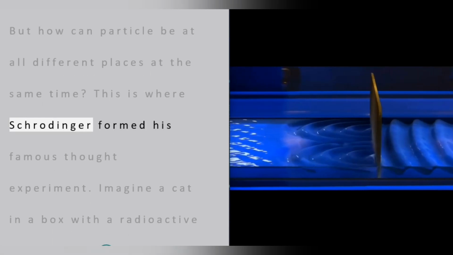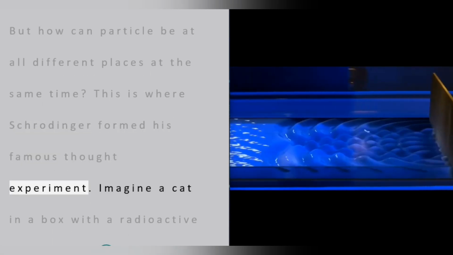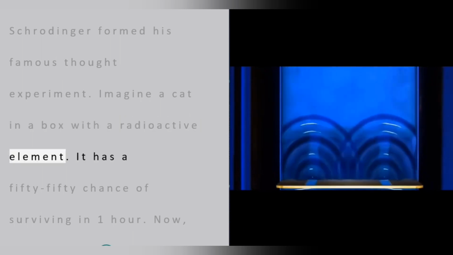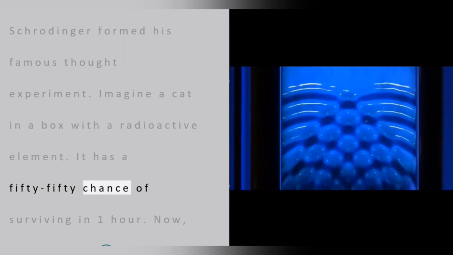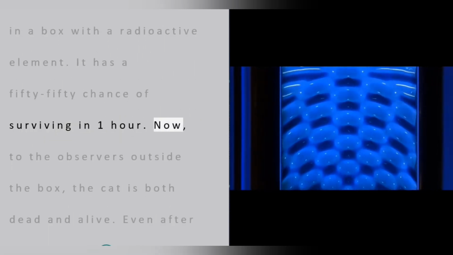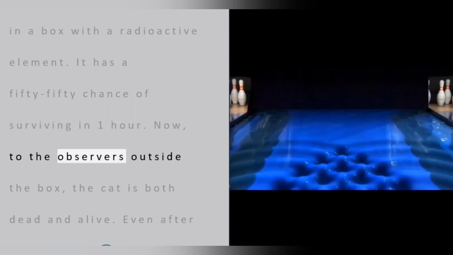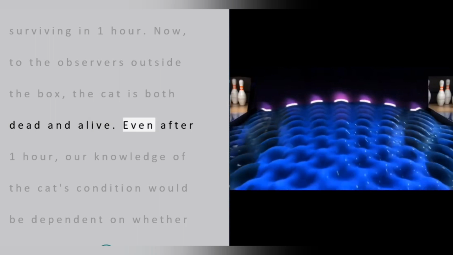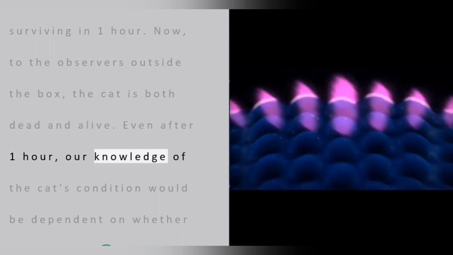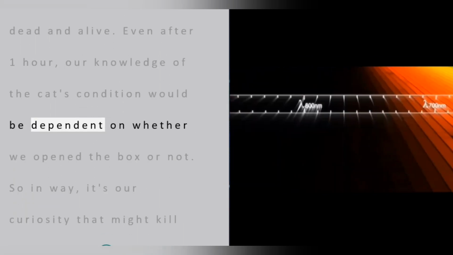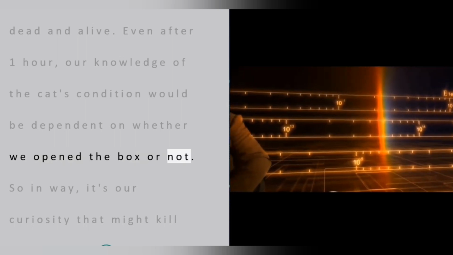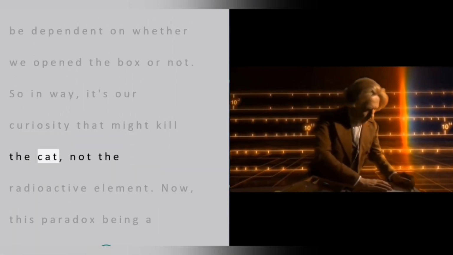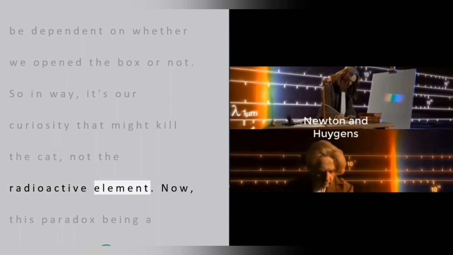This is where Schrodinger formed his famous thought experiment. Imagine a cat in a box with a radioactive element. It has a 50-50 chance of surviving in 1 hour. Now, to the observers outside the box, the cat is both dead and alive. Even after 1 hour, our knowledge of the cat's condition would depend on whether we opened the box or not. So in a way, it's our curiosity that might kill the cat, not the radioactive element.